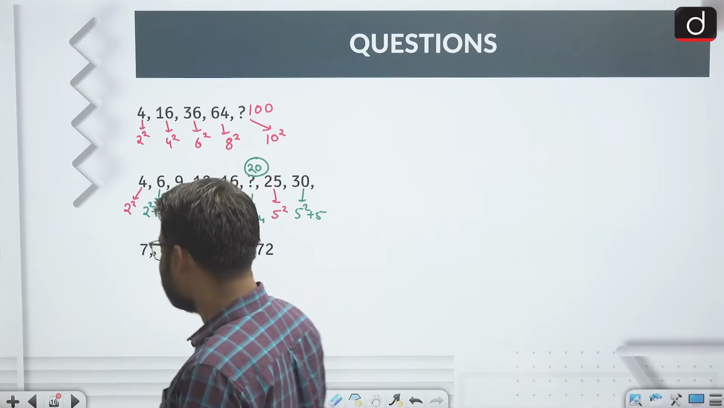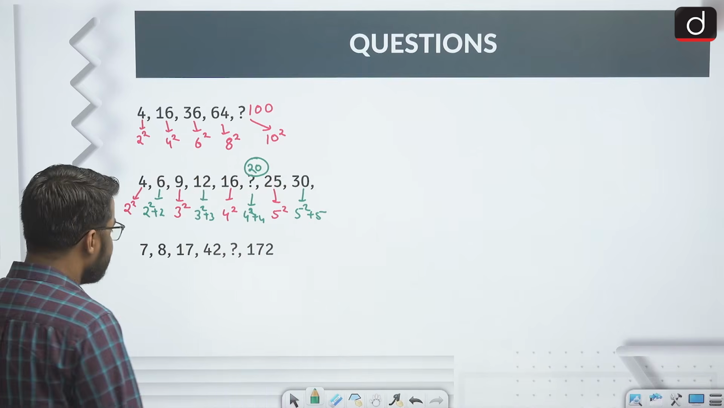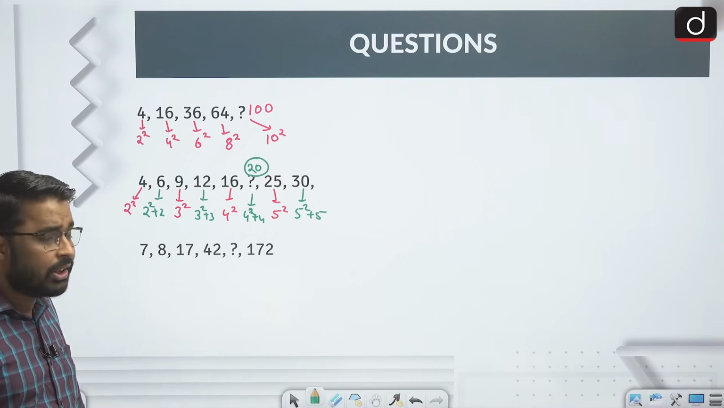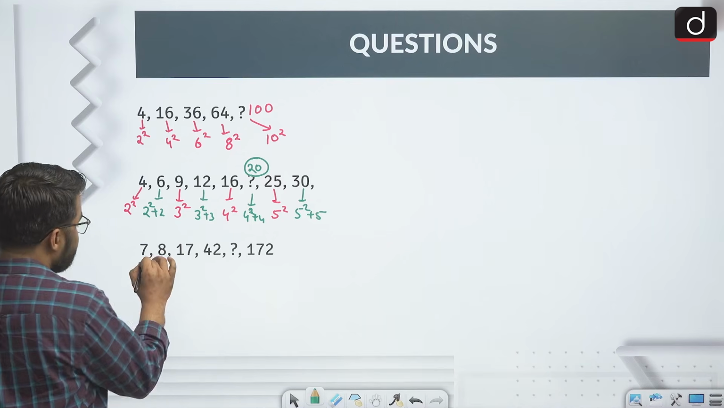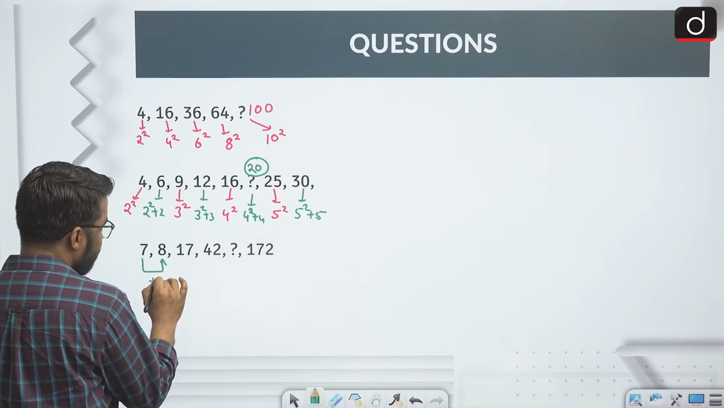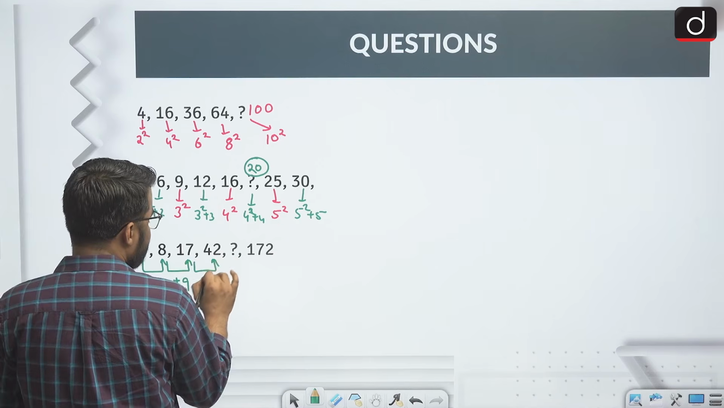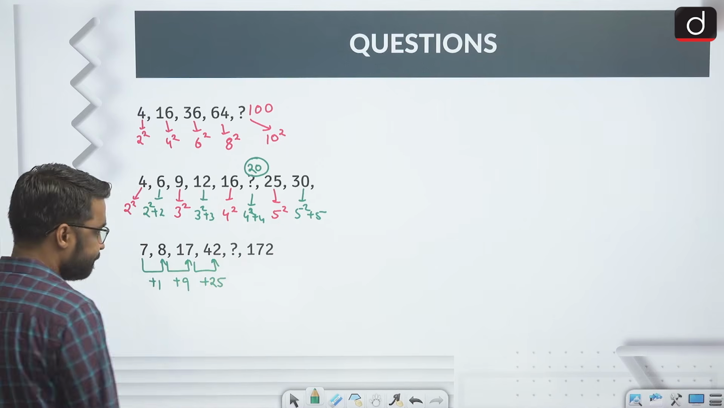When I read this series left to right, I see that the terms are increasing, and suppose if this series would have been of arithmetic nature, then there should be an addition factor involved, right. So, addition factor between 7 and 8 is 1, addition factor between 8 and 17 is 9, addition factor between 17 and 42 is 25.